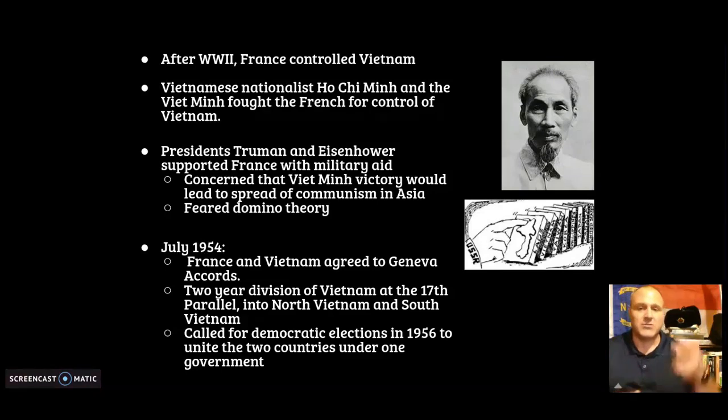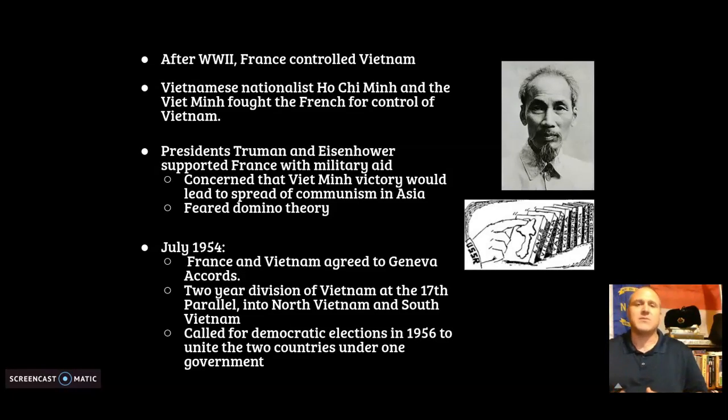You see right there, there's the USSR with the finger, and he's pointing at the countries. You see these domino looking things where the countries have a shape and the name on the side, and it says Laos, Vietnam, Taiwan, Korea. And the idea was if one of those countries fell to communism, then the others would as well, and communism would just spread. Remember, we're trying to contain communism.